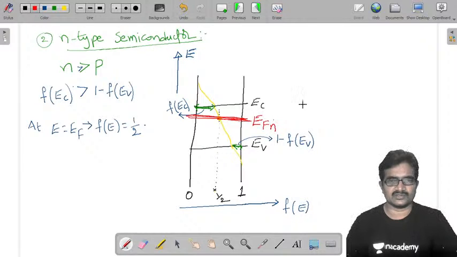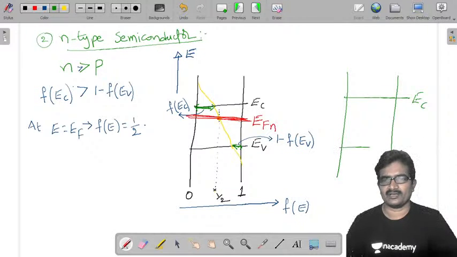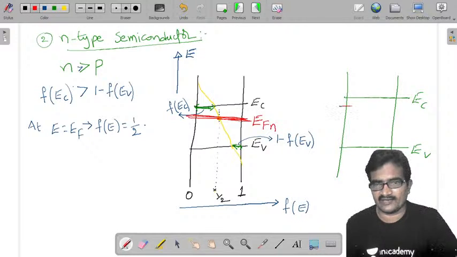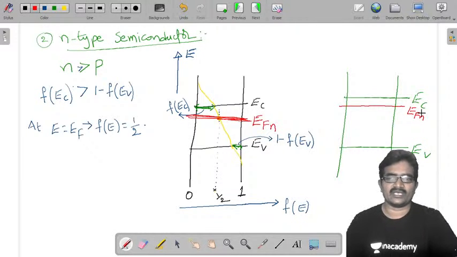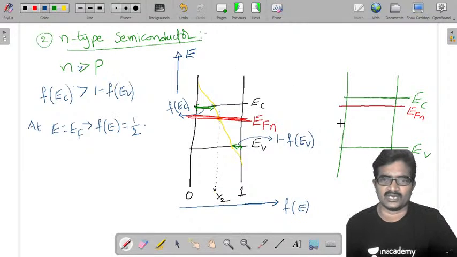Okay, so if you complete the energy band diagram of this, it is like this. For n-type semiconductor, the energy band diagram is like this: EC, EV. Now this is EFN. For reference purposes you can keep EFI also on this.